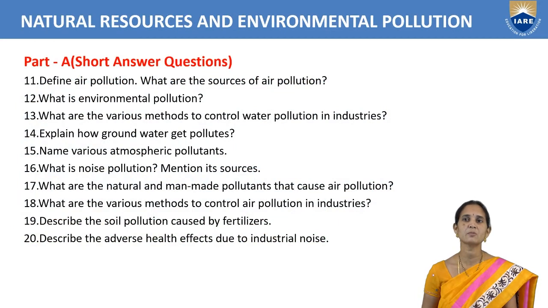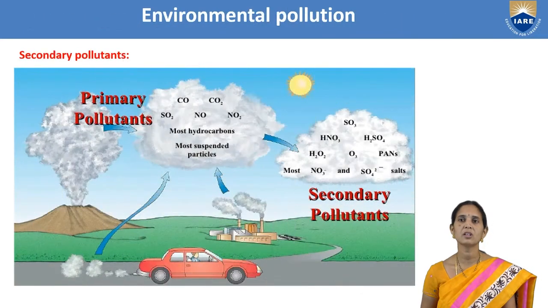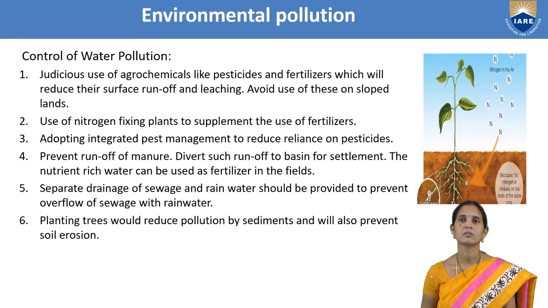So next, what are the various methods to control water pollution in industries? So what we can write here is, farmers nowadays are using pesticides and fertilizers for crop production. But what happens is these pesticides and fertilizers remain in the soil. When heavy rain comes, they will run off with water to the water bodies and lead to water pollution.